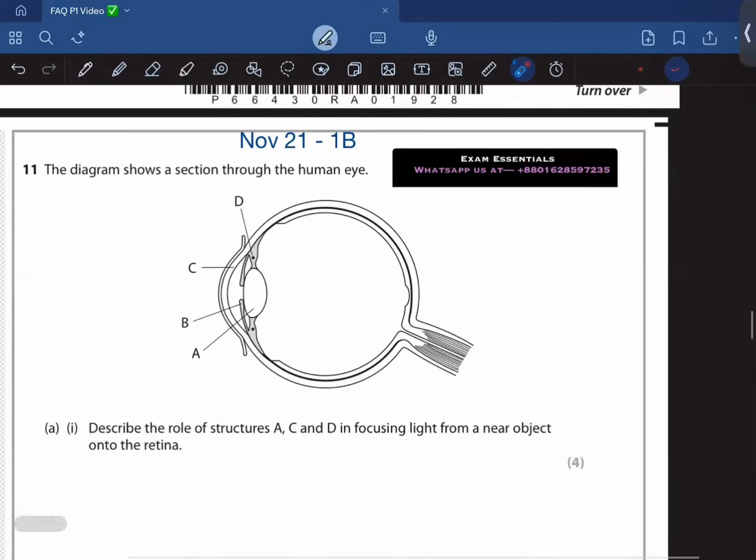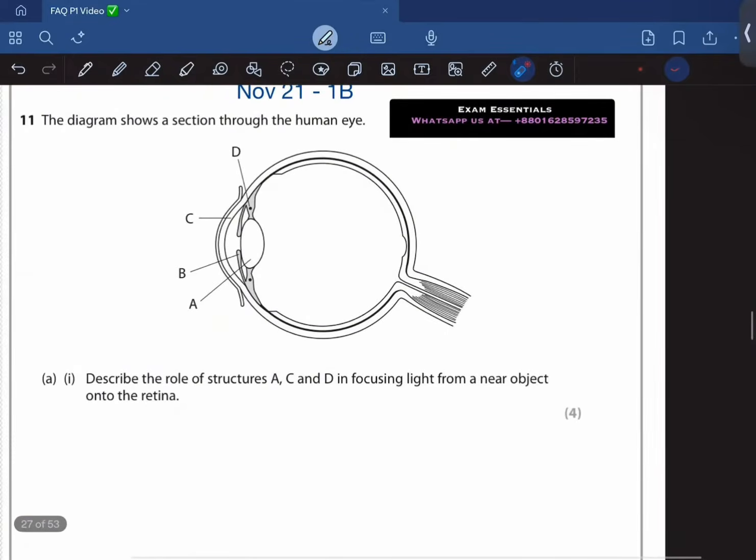The diagram shows a section through the human eye. Describe the role of structures A, C, D in focusing light from a near object. A is the lens, C is the cornea, and D is the ciliary muscles and suspensory ligaments.